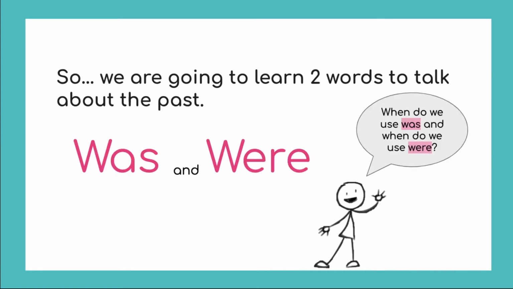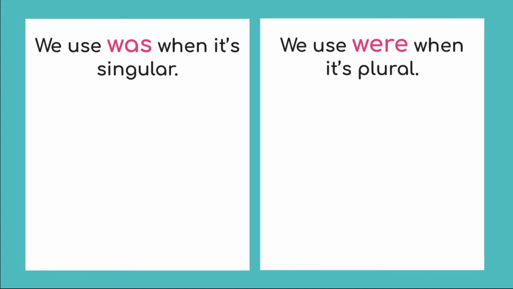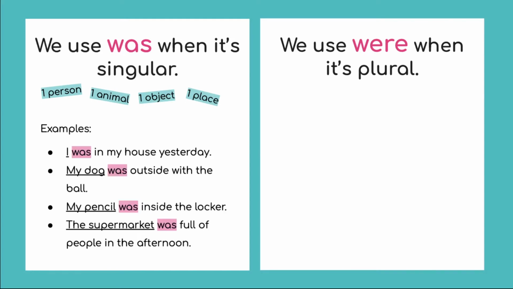Do you know when to use was and when to use were? We use was when we're talking about something singular. One person or animal or object or place. For example, I was in my house yesterday. Only one. My dog was outside with the ball. My dog, not my dogs.